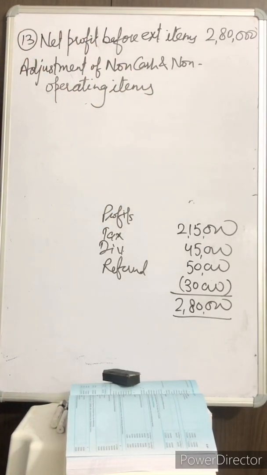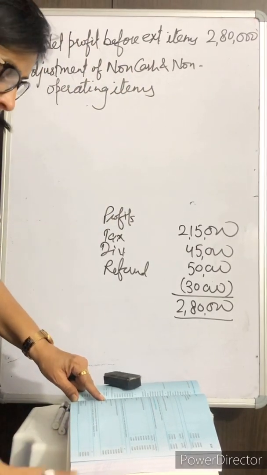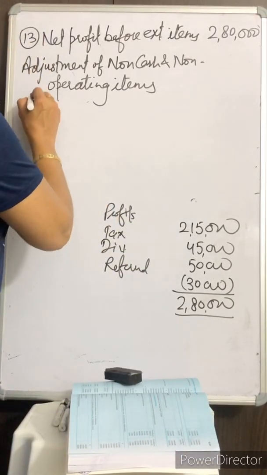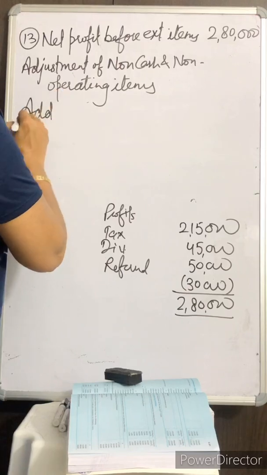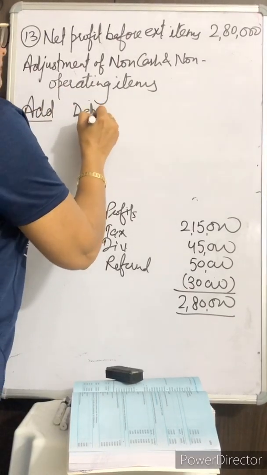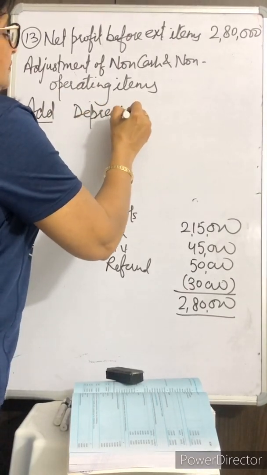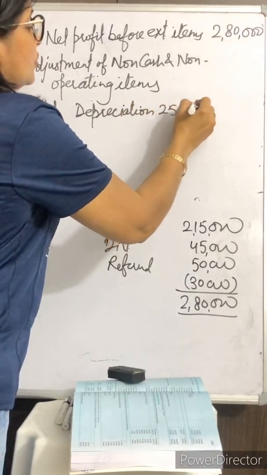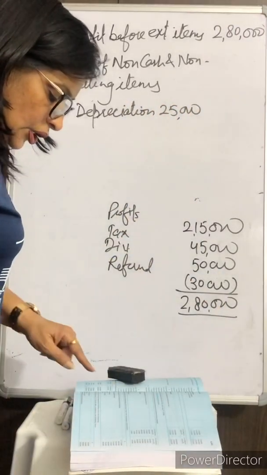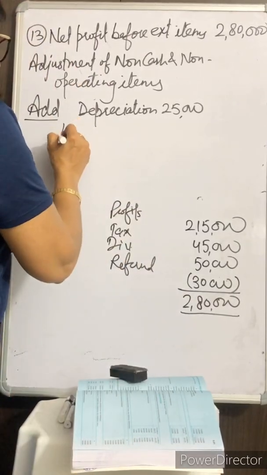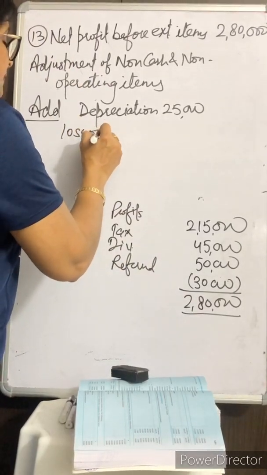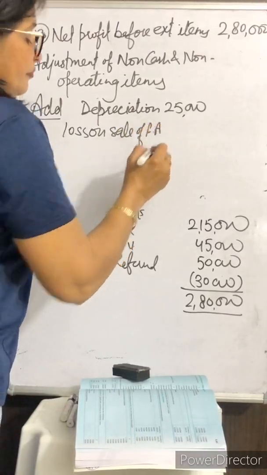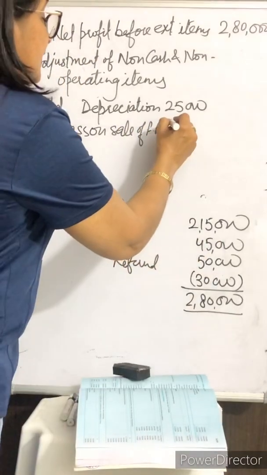First of all, we'll take the depreciation, which is 25,000. Loss on sale of machinery will also be added. Loss on sale of fixed assets, which is 10,000.